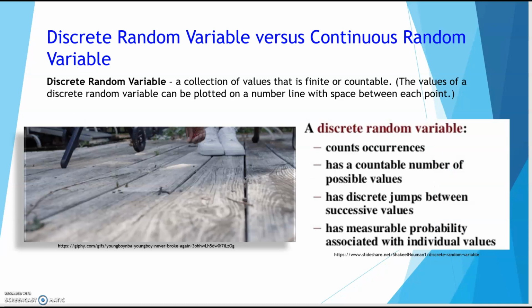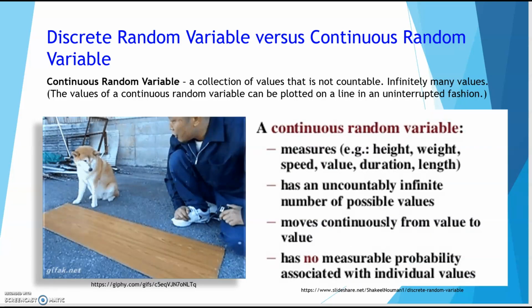Okay, so a discrete random variable versus a continuous random variable. The same thing that we were talking about at the beginning between discrete and continuous. So discrete is going to count the occurrence of something that is countable. Whereas continuous, we said the best thing for continuous is measurements: heights, weight, speed, value, length. We're also going to add duration of time.